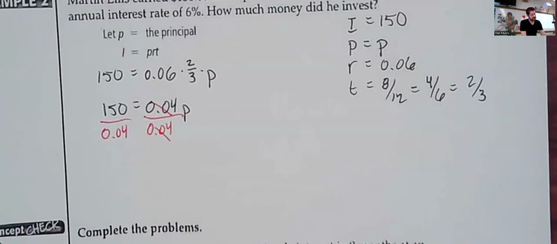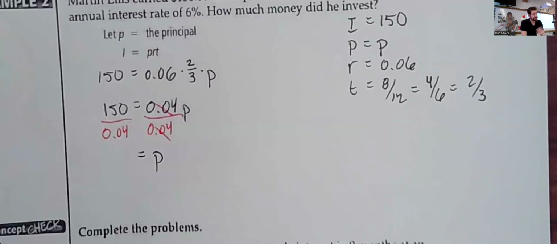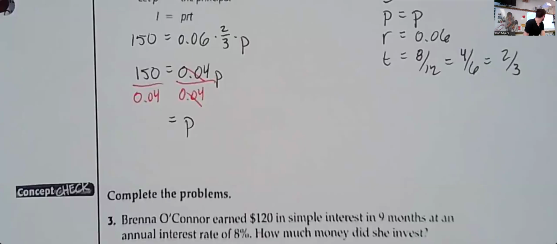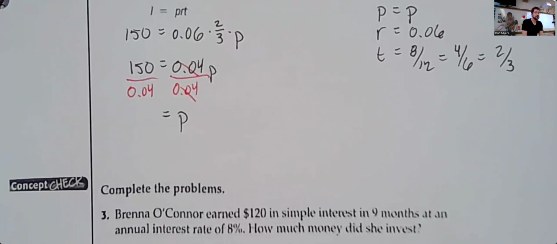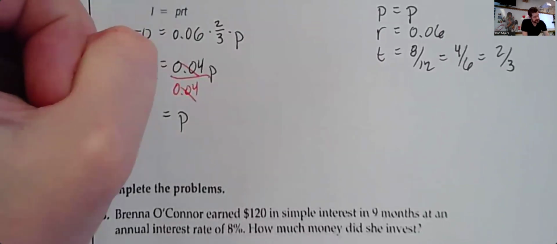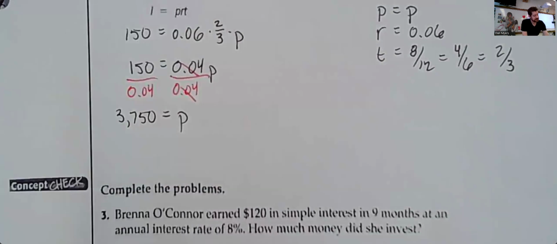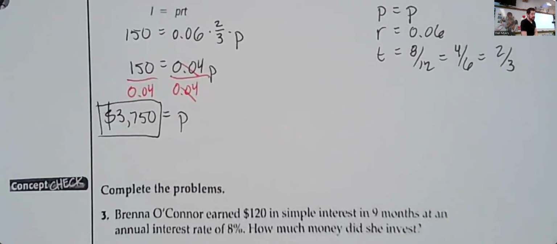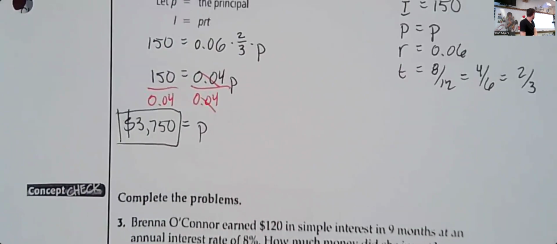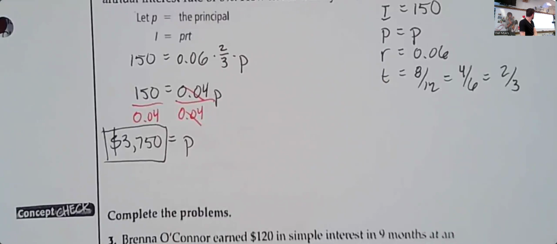What is 150 divided by 0.04? $3,750. So the initial investment was $3,750. Cool.